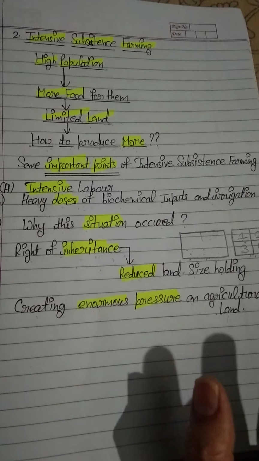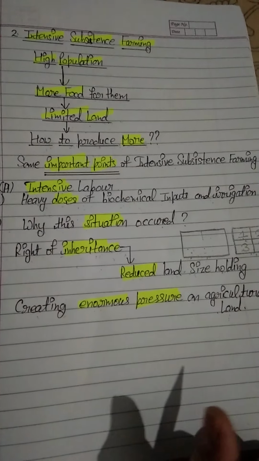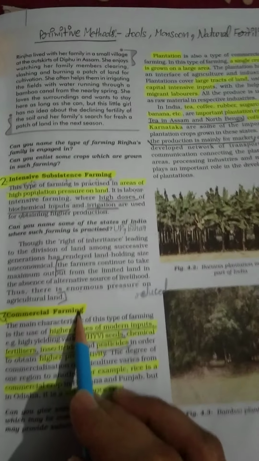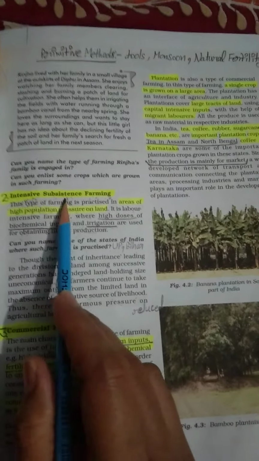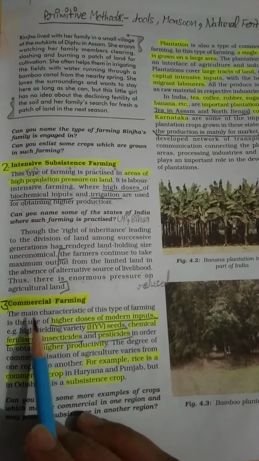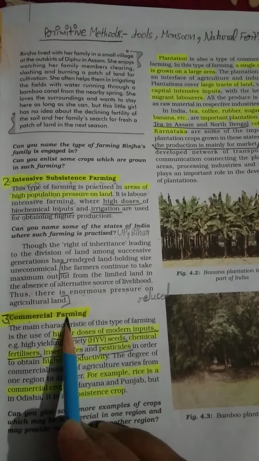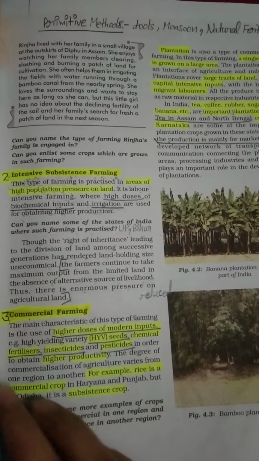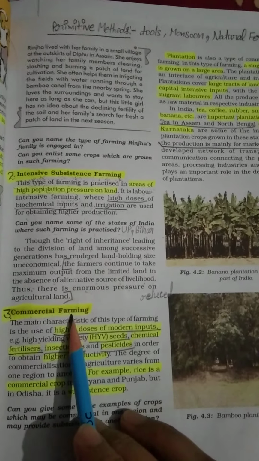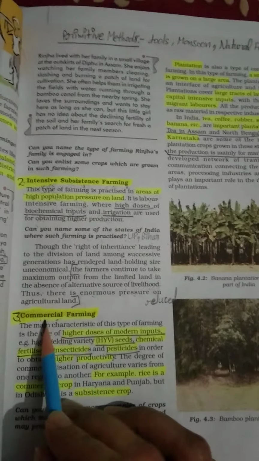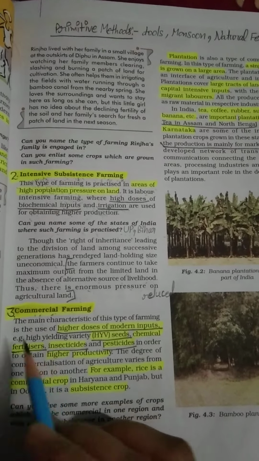Now I am taking our third part, commercial agriculture. Students, this is our part number 3, commercial farming. Part number 2, intensive subsistence farming, I have told you. Now number 3, commercial farming. As you can understand by the name of this farming, the main purpose of the farmer is to produce his or her crops for commerce. Students, commerce means for trade.